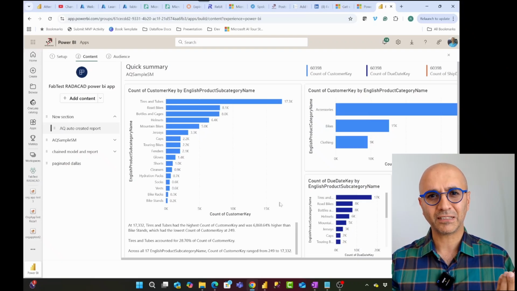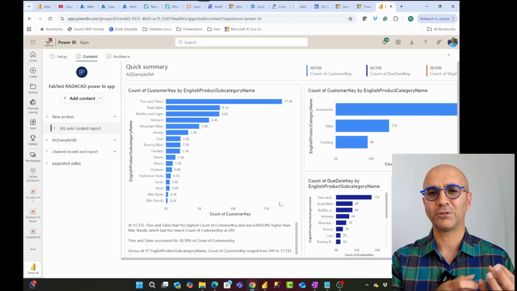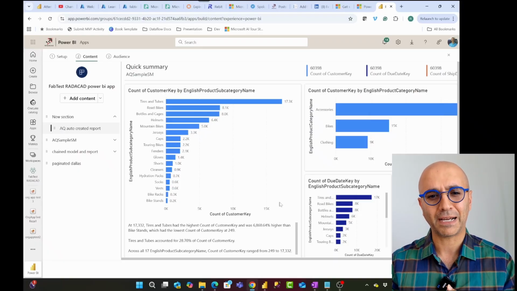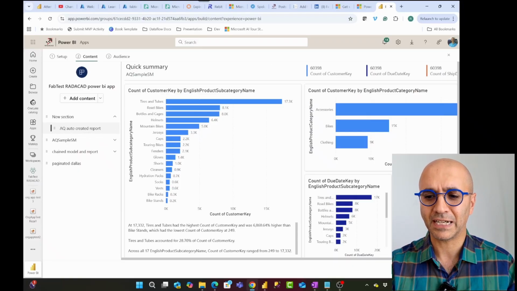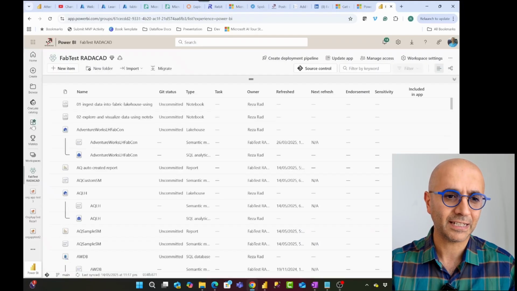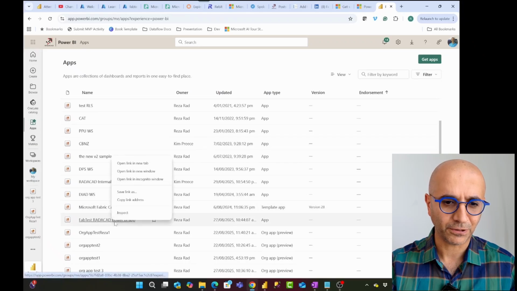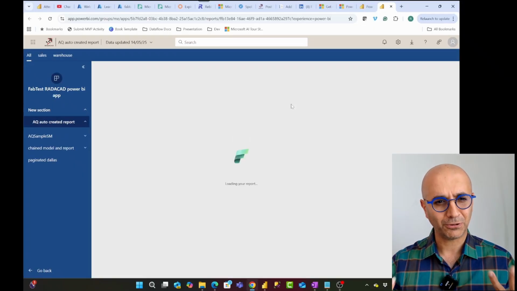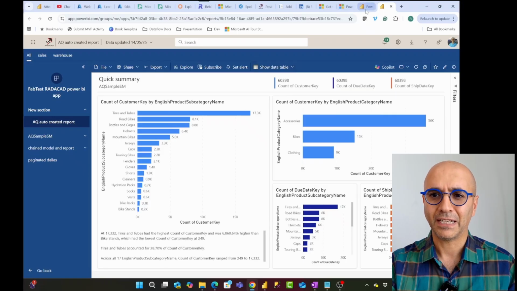The reason to create that copy is separating that from your workspace environment. Your workspace is like your developer environment. If you go and change something in your developer environment, you don't want your end users to get impacted immediately. So here it is, this report is created as a copy. This means that if I go and open this app from a user point of view, I'm opening this in another tab so that you can see it. So this is the app view. I'm looking at it from the user point of view, not from the workspace point of view. And you see this is the app and this is the report.